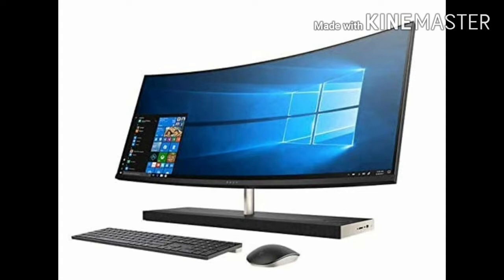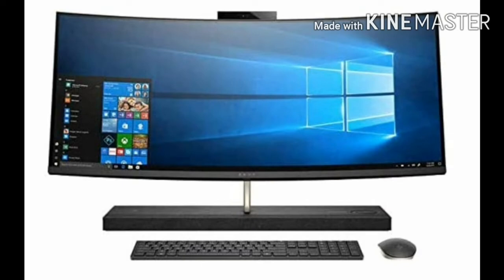Its feature is desktop computers are made up of individual components such as a monitor, a keyboard, a system unit, and a printer. Desktop computers are not portable and are generally placed on the surface of a desk or a table.